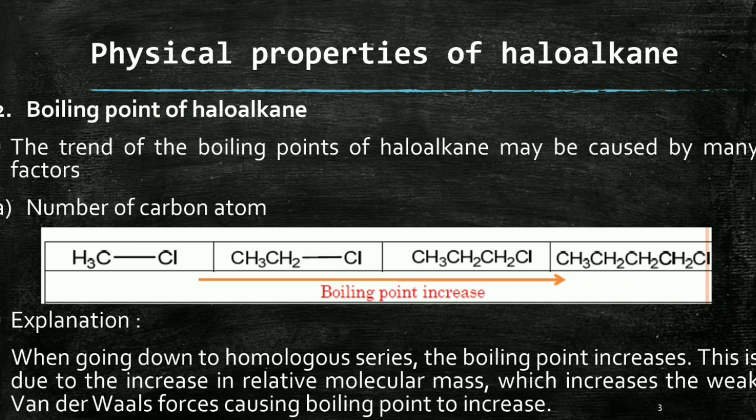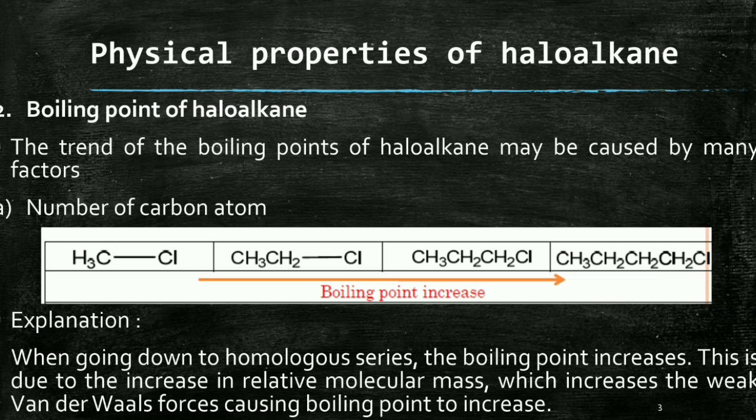In this picture you can see CH3Cl, CH3CH2Cl, CH3CH2CH2Cl, then CH3CH2CH2CH2Cl. So the boiling point increases with increase in number of carbon atoms.